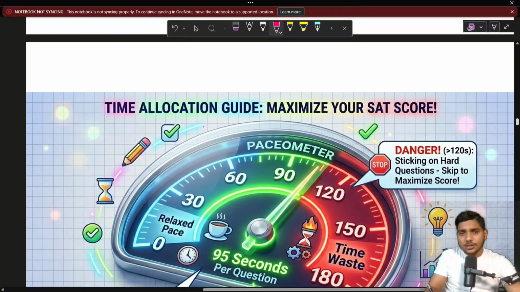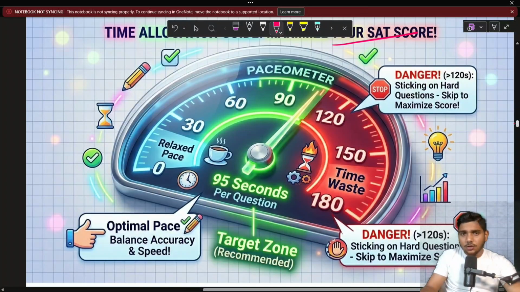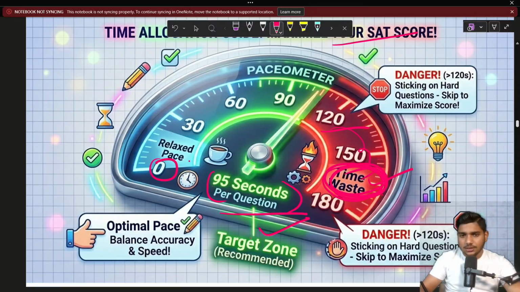Here, yes, the time allocation guide to maximize your SAT score. Your speed, a simple pedometer to minimize or maximize your speed. This is a zero relaxed place, and your average speed per question is 95 seconds per question. This is our target. If your speed is 120 seconds or more, this is a total time waste, so you have to ignore the time waste region. Our target is just 95 seconds or 100 seconds per question on average per student. So timing is very, very important.